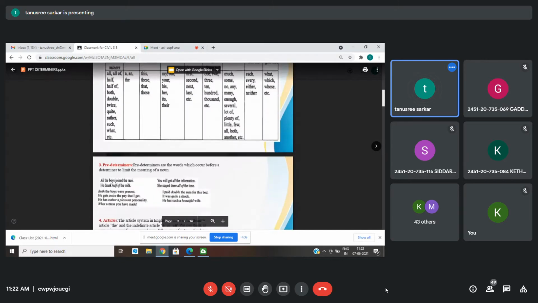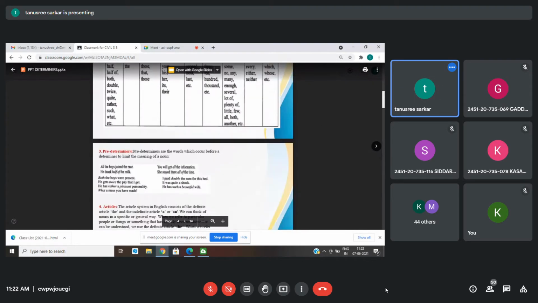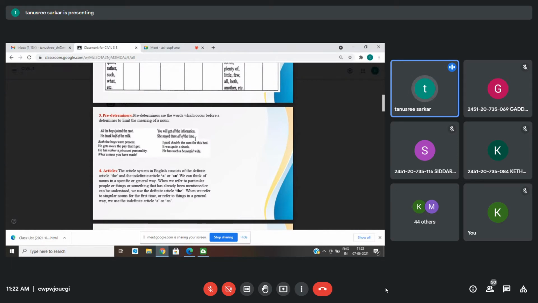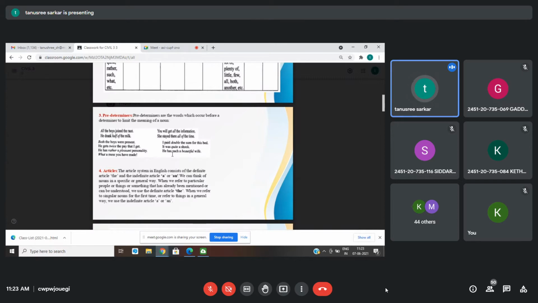So we have the predeterminers, and the list can go on. There are many predeterminers. You take this fourth sentence, she stayed there all of the time. So time here is the noun, the is the determiner, all of is the predeterminer, right? So whenever you get two determiners together, then you have to make one the predeterminer, the other one the determiner.